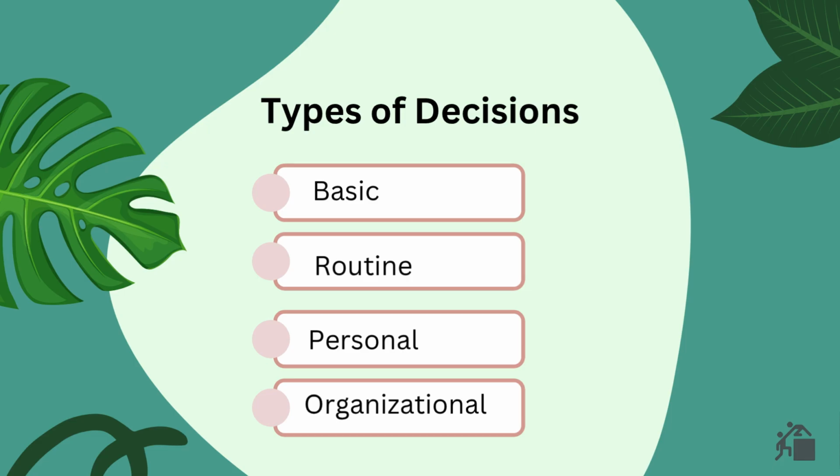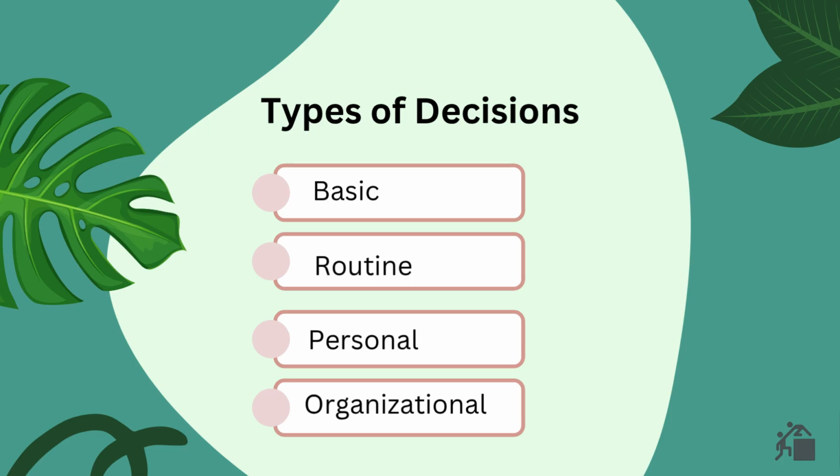Routine decisions. These are repetitive and part of daily work. For instance, a supervisor deciding daily work schedules for employees or approving regular leave requests. These decisions are made regularly and follow standard procedures.